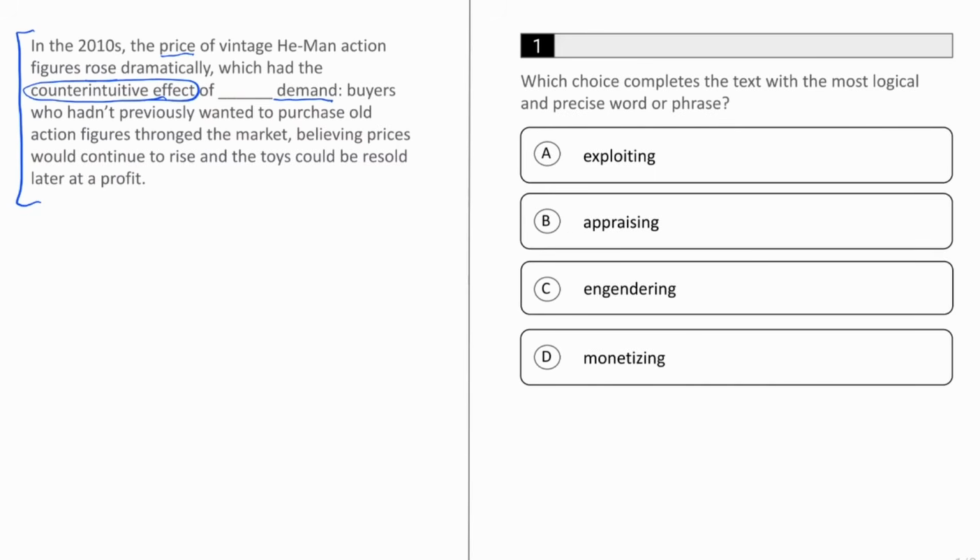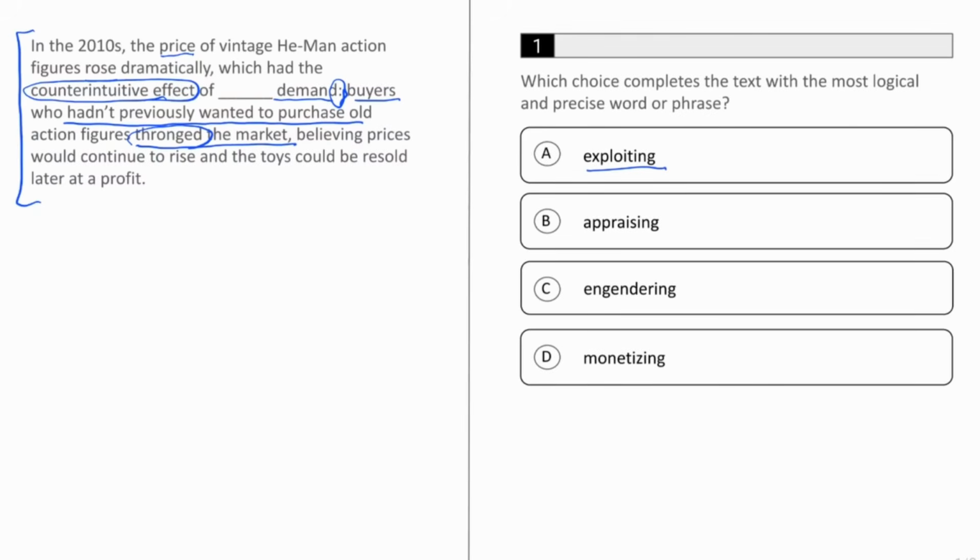But even if you've never studied economics a day in your life, you could figure this out from the part that comes after the colon. Remember that a colon is always going to be followed by information that explains the thing before it. In this case, the part after the colon gives us more information about the effect of the price rise on the demand for these action figures. And it tells us that buyers who hadn't previously wanted to purchase them suddenly thronged the market. In other words, more and more people want to buy them. This reinforces our idea that this price increase is somehow boosting demand. Now it's time to take a look at the answer choices.